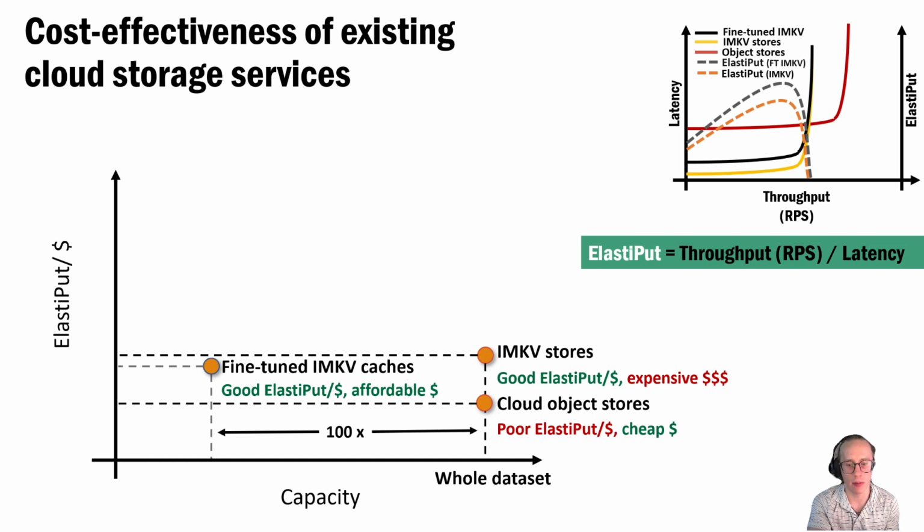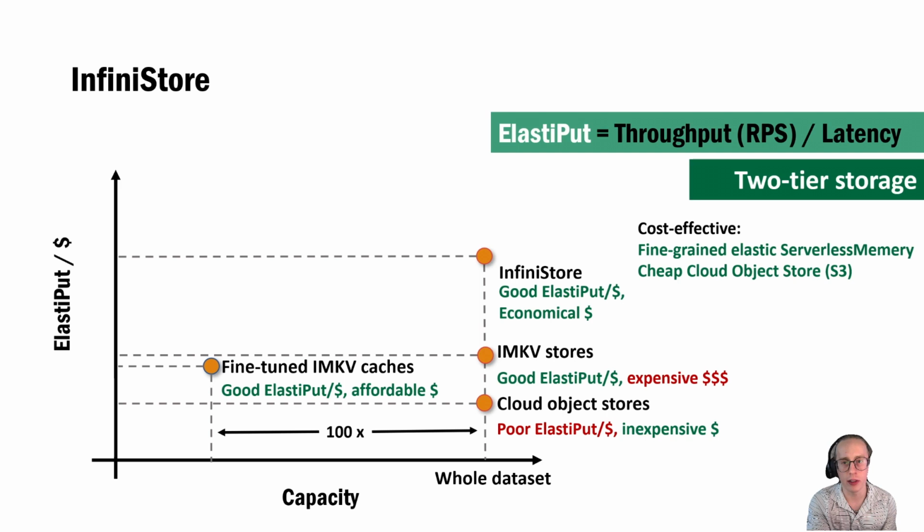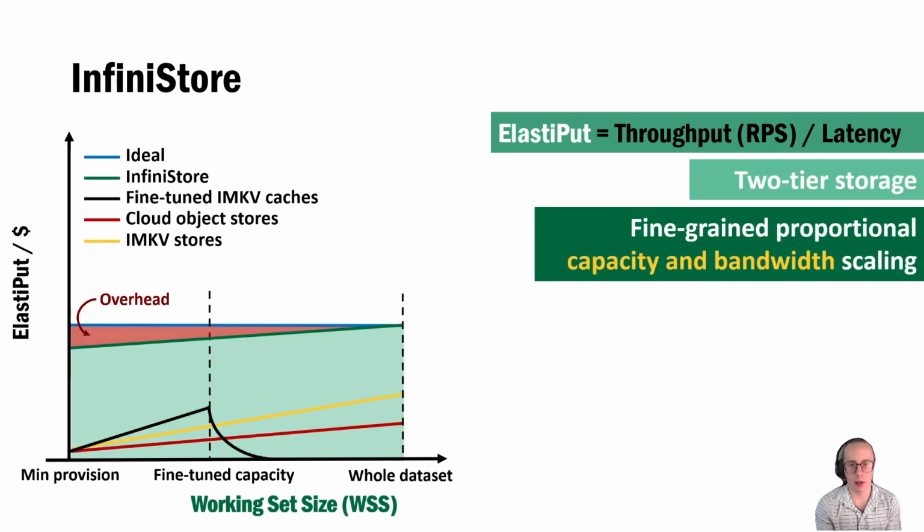We can easily find workloads that have a 100-fold difference between a full storage footprint and an effective cache size or working set size. Our InfiniStore framework employs a two-tiered design that improves elastiput per cost. InfiniStore's fast and fine-grained elastic serverless memory layer provides good elastic throughput, and the inexpensive cloud object store layer stores the whole dataset at low dollar cost. With the fine-grained elasticity that serverless functions can offer, InfiniStore achieves fine-grained proportional capacity and bandwidth scaling, which, if depicted on the plot, we see a constant high elastiput per cost regardless of the working set size changes. In contrast, I also show the elastiput per cost trends of in-memory key-value stores and cloud object stores here.